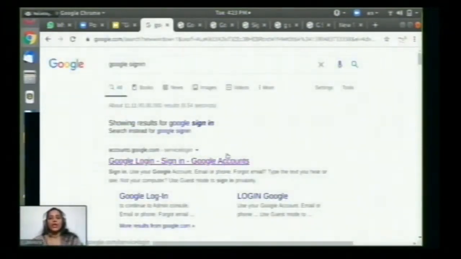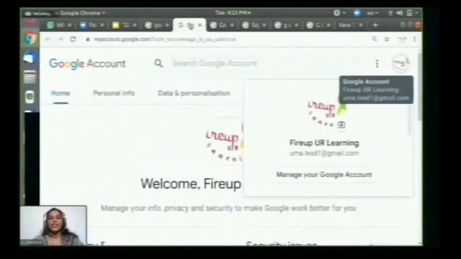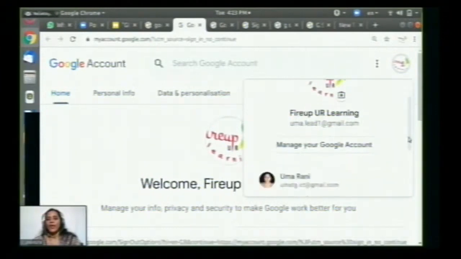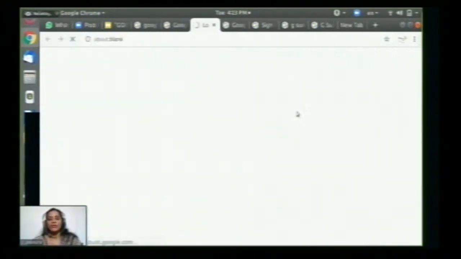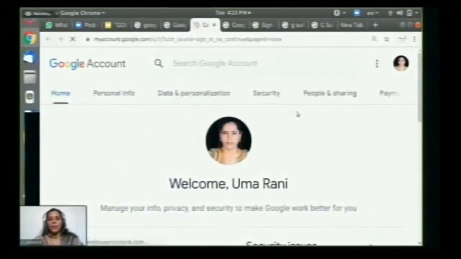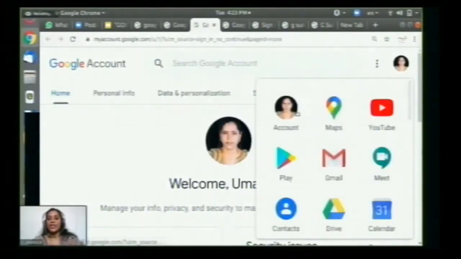So click on the Google sign in page and just open here, and you have to sign into your Google account. If you have signed in already, this page will appear, and you have to go to Google Drive.